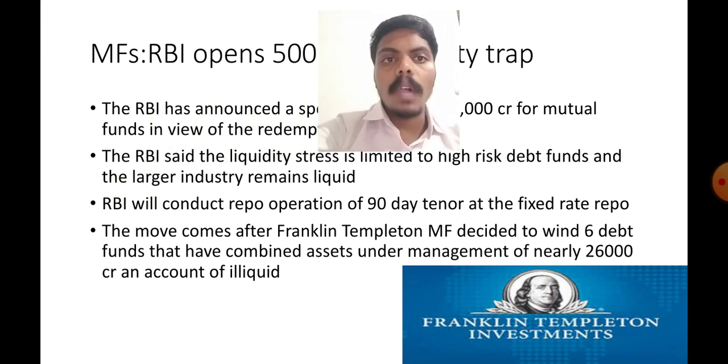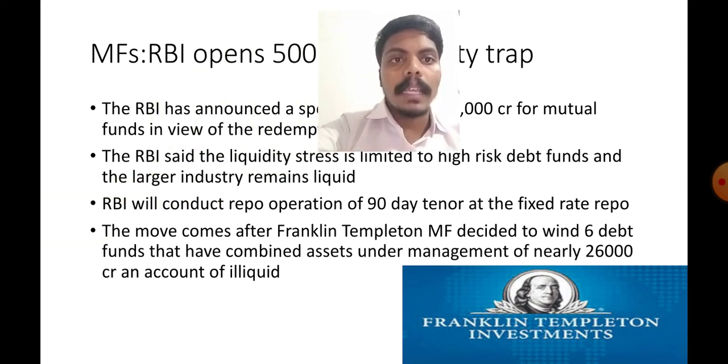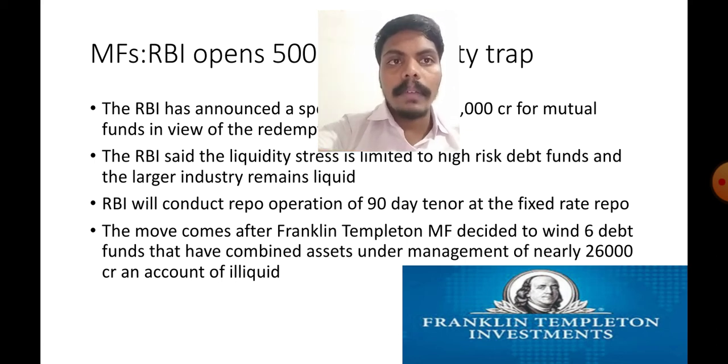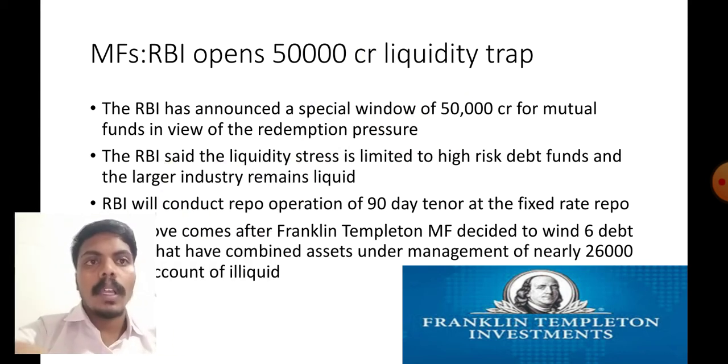Here the move comes after we have seen last week Franklin Templeton Mutual Fund decided to wind up 6 debt funds that have combined assets under management of nearly 26,000 crore on account of illiquidity. That means no liquid funds are there. That's why Franklin Templeton Investments had to wind up the 6 debt funds. For that, RBI opens a 50,000 crore liquidity window.